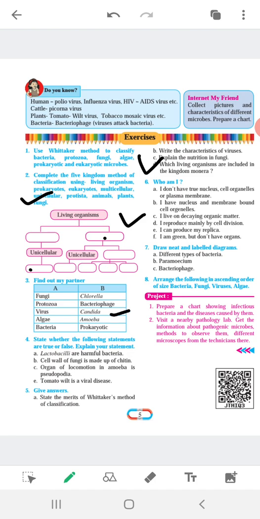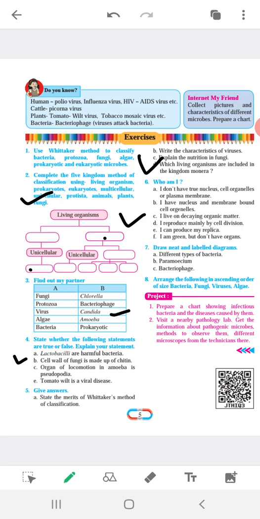So you can find out the examples of these kingdoms, different organisms. So try to solve this question 3 on your own, and the question answer I will send through the PDF files. Okay, now see question 4, that is, state whether the following statements are true or false.